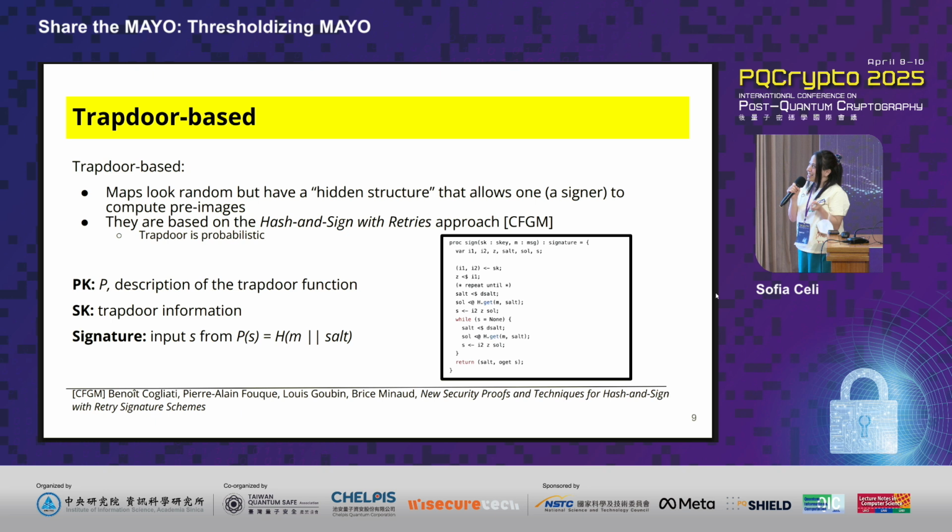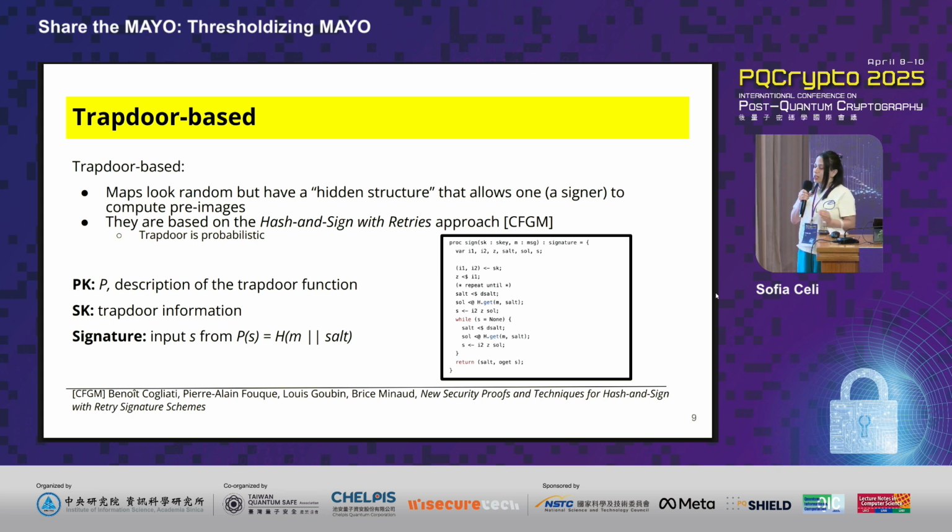Okay, so what is this subfamily of the trapdoor-based? Essentially, there's some kind of structural information on this specific public map P that will allow you to create a signature. But for everybody else looking from outside, that specific map P is going to look completely random. So there's this hidden structure or trapdoor information that is going to be your secret key, and the trapdoor function is going to be your public key.